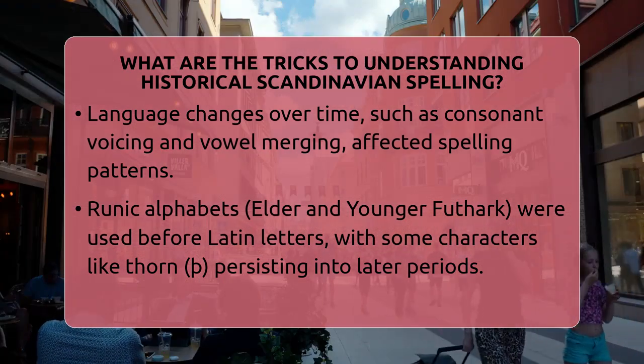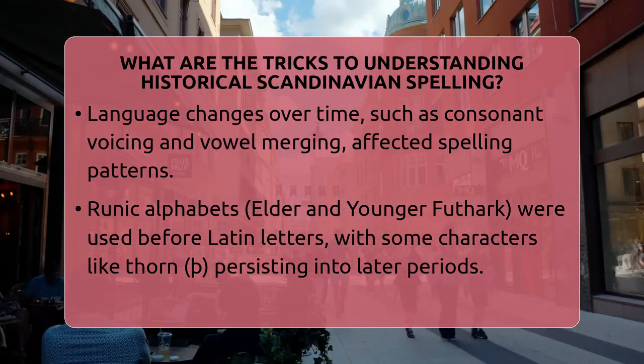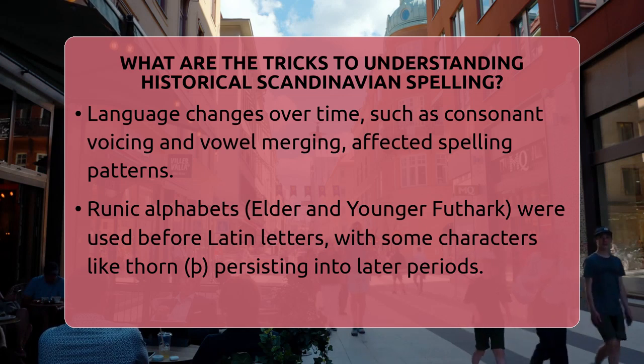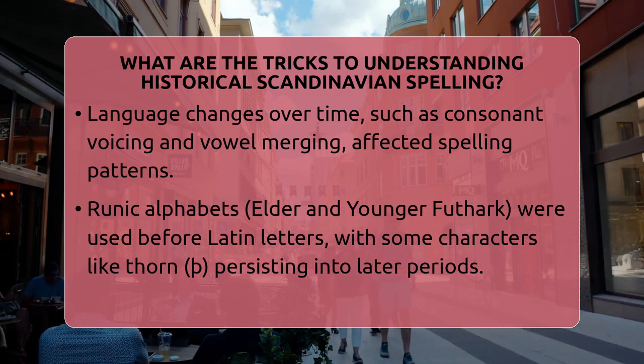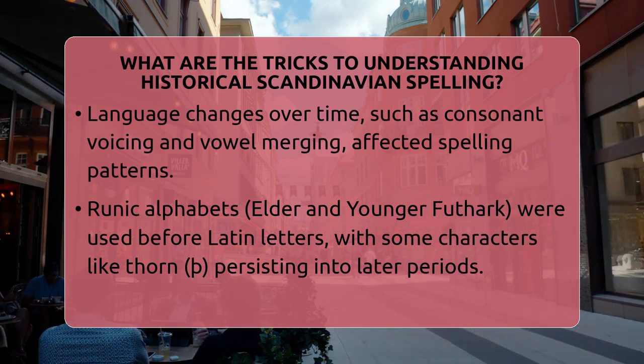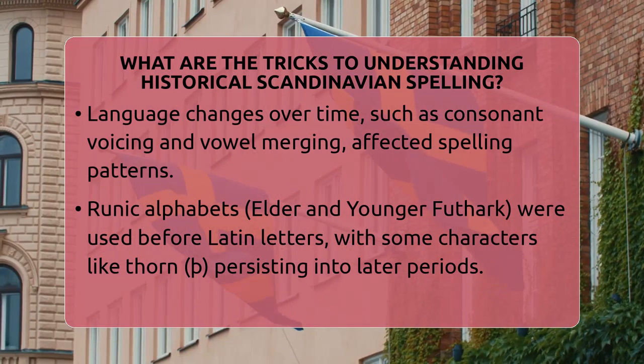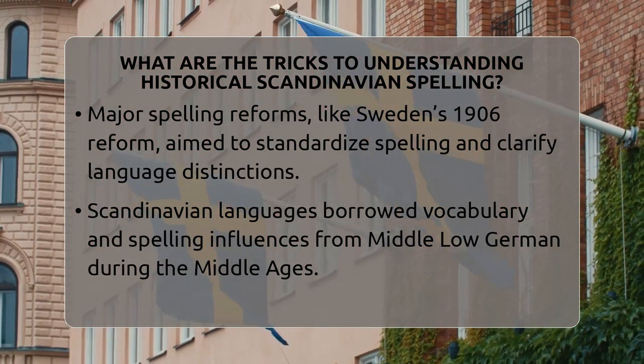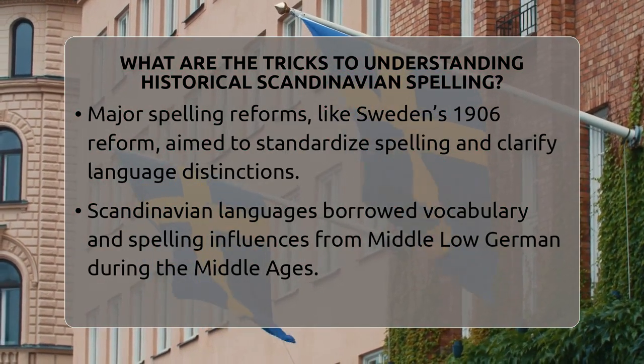It is also helpful to study major spelling reforms, especially the Swedish reform of 1906. This reform aimed to make spelling more consistent and distinguish Swedish from Danish and Norwegian. For example, the letter V was used more systematically for the V sound. Knowing about these reforms shows why older texts might spell the same word differently.